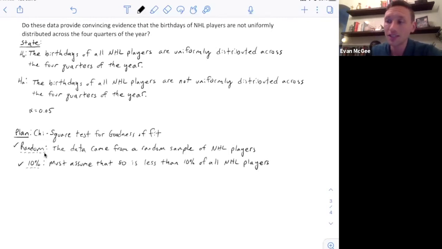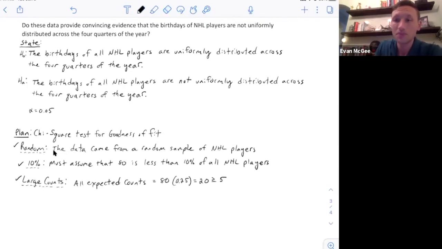Then remember, for the large counts, we have to check and make sure all expected counts are greater than 5. The expected counts in this case, our sample size was 80. If it's evenly split among the 4 quarters, then we'd expect 25% to be in each quarter. So that's why we get the expected counts of 80 times 0.25. So we'd expect 20 to be in each category, each quarter of the year. And since all of these are greater than or equal to 5, the large counts condition is met for the chi-square goodness of fit.